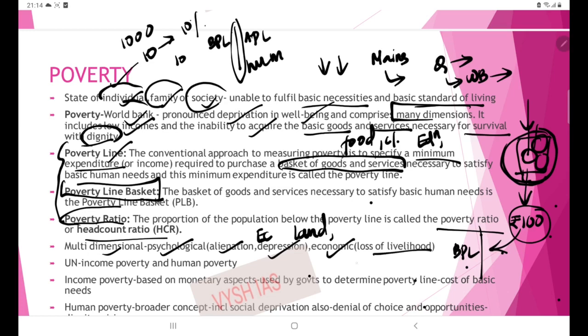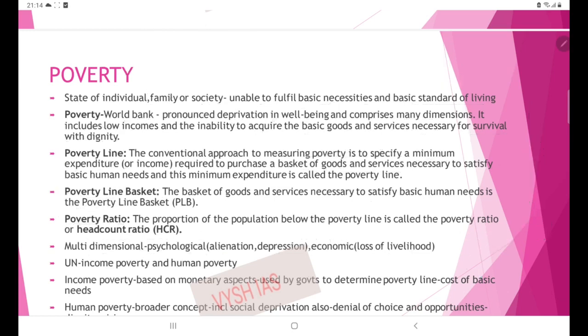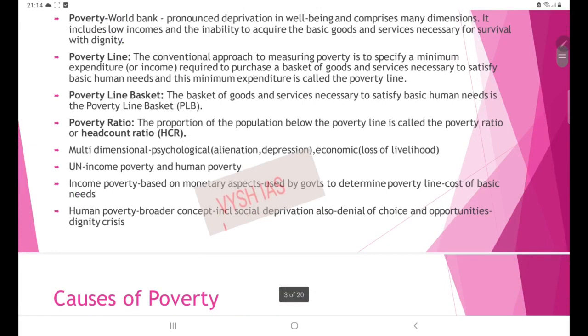So poverty is not only dealing with this economic factor, it rather considers the psychological factor also. So next thing is the two definitions or two aspects set by UN, that is income poverty and human poverty. What is this? Income poverty, as the name suggests, is based on the monetary aspect. So it is taking into consideration the economic aspects only.